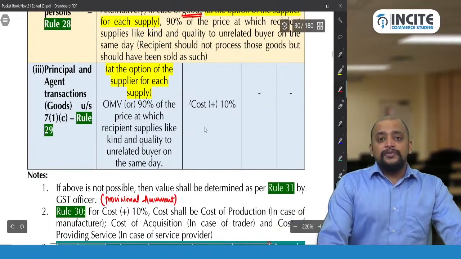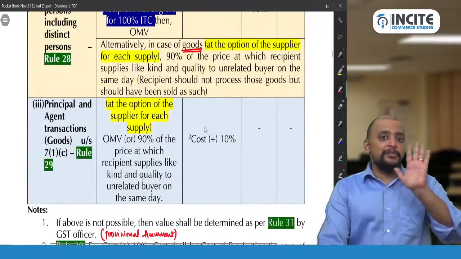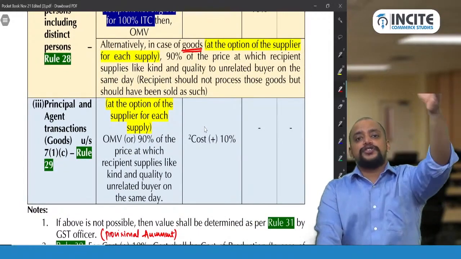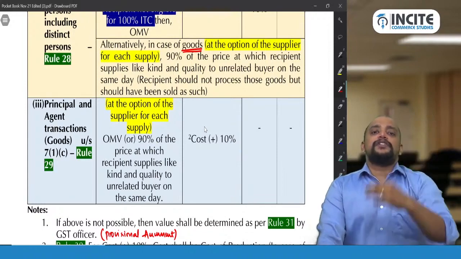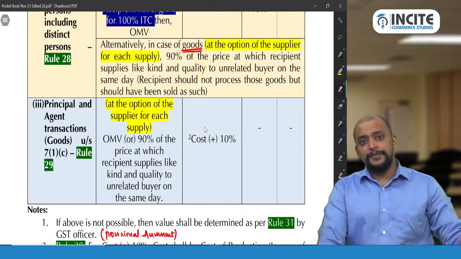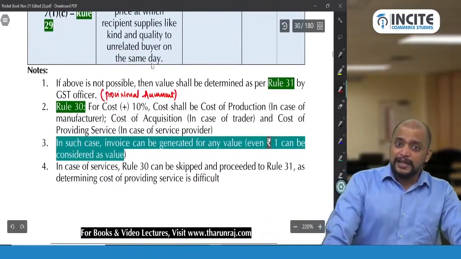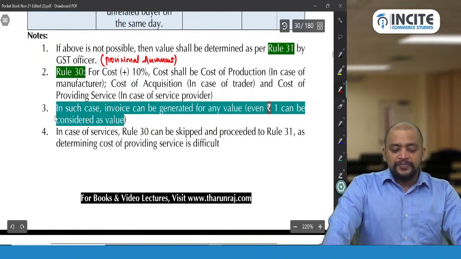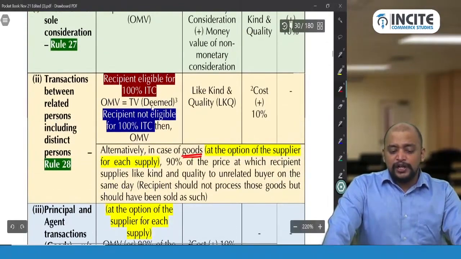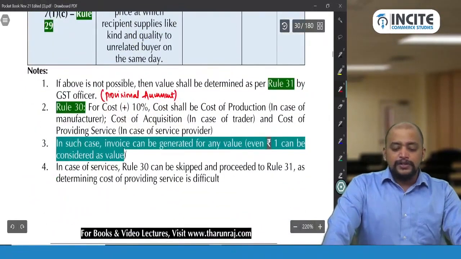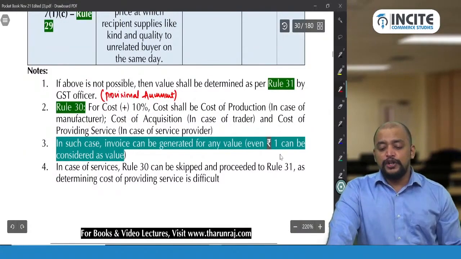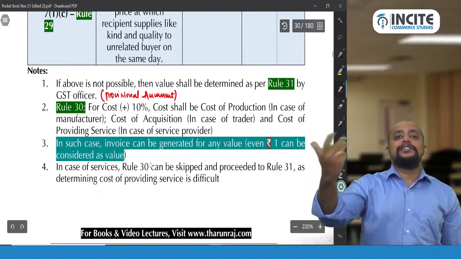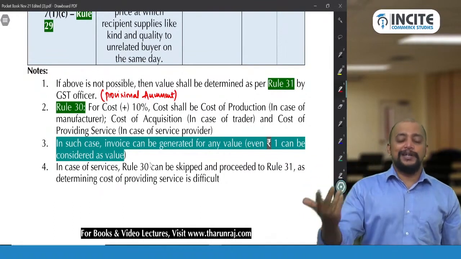And wherever this cost plus 10% is there, remember, if that person is a manufacturer, cost of production. If that person is a trader, cost of acquisition. If that person is a service provider, cost of providing the service. And if nothing is applicable, then only we go for rule 31. And in case when open market value is deemed as transaction value, the invoice can be generated for any value, even ₹1 can be considered as value. Don't put 0. For 0 you cannot generate an invoice. At least ₹1 should be there.